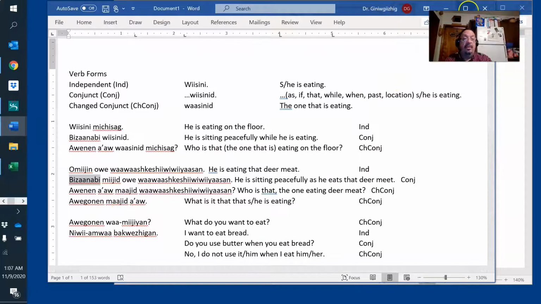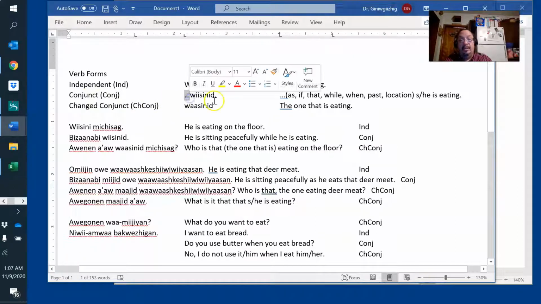Here's some sentences. We're going to work these now. Independent clause, wiisini, she's eating. Capitalized, period. She is eating. Conjunct, you can't say it by itself. It has to be said with something else. And it implies as, if, while, when, location. While she's eating, when she's eating, where she's eating. It also means that she's eating, like I know that she's eating.